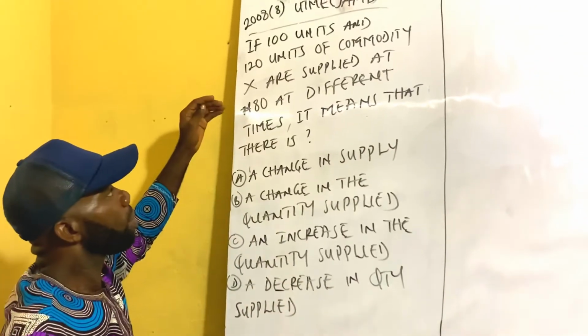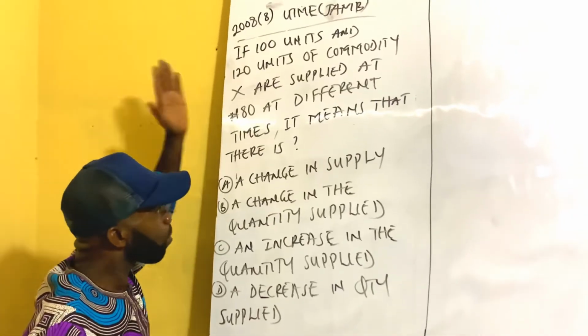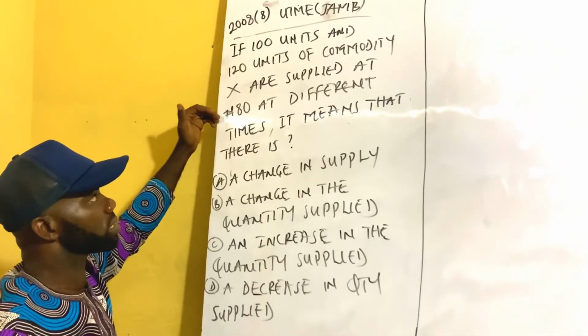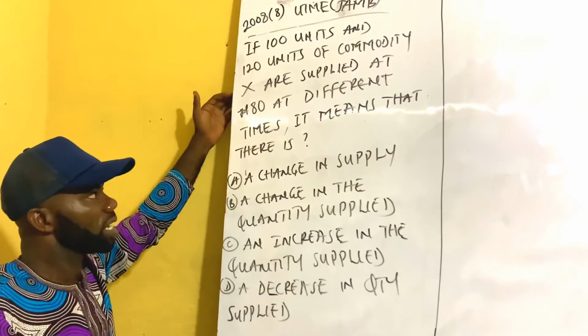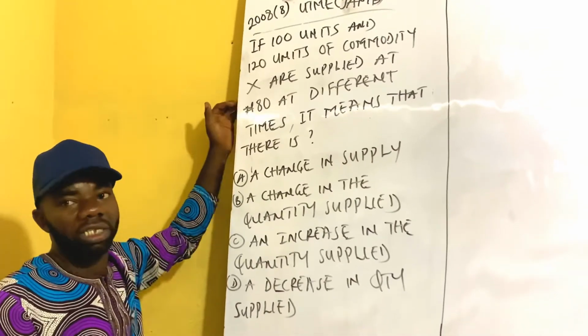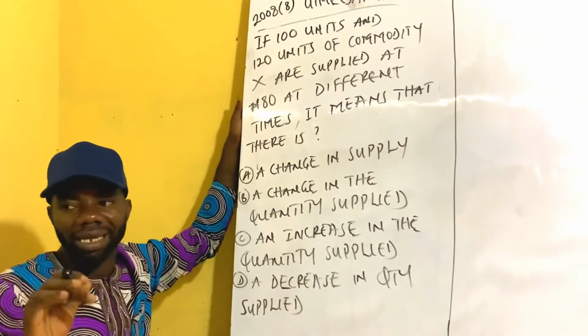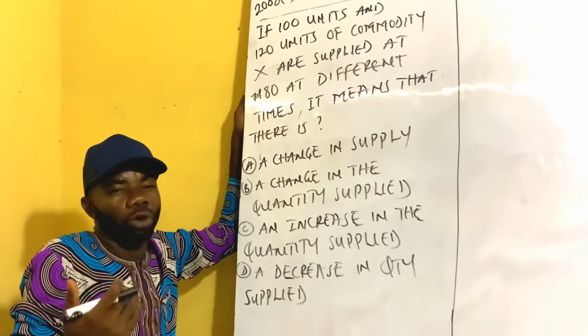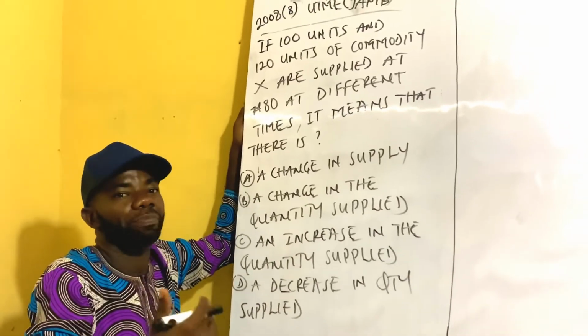Now, if that's the case, why do we have quantity supplied increasing when the price of the commodity is still the same, knowing fully well that a normal supplier wants to supply more when price is high?